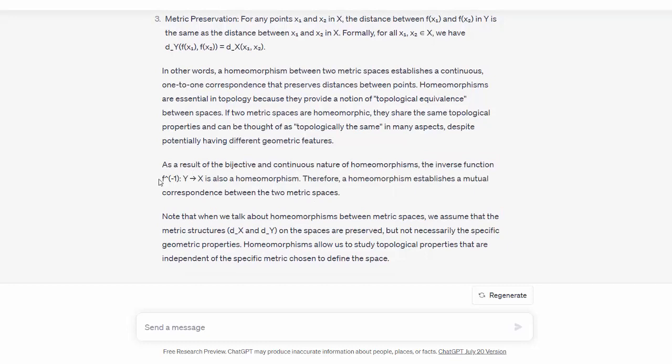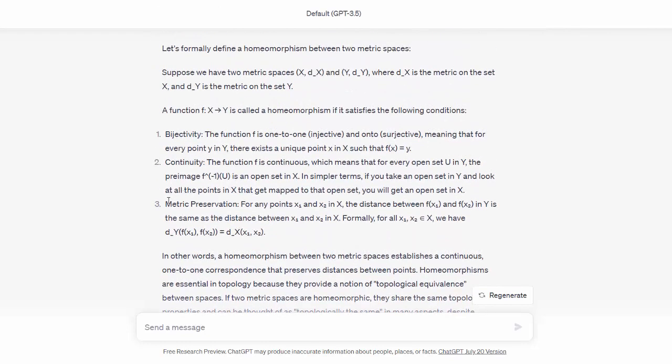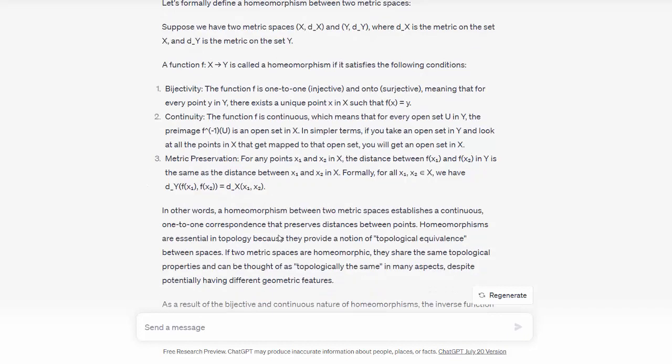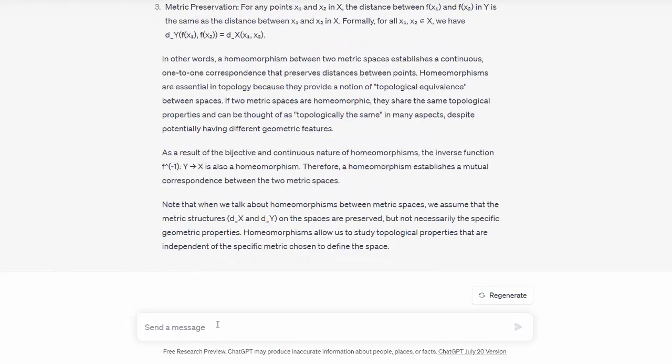Yep. Now this thing, the inverse is also continuous, comes as a consequence because of this metric preservation. And this is not necessary for the definition of homeomorphism, but it's just a matter of taste. I know some people might want to define homeomorphism between metric spaces as one that preserves the distance as well, which I would call an isometry. But it is fine so far. Let me ask it to prove something.